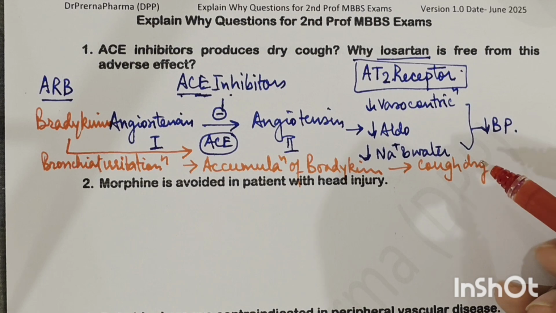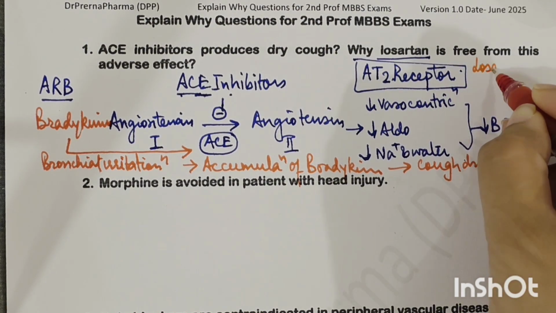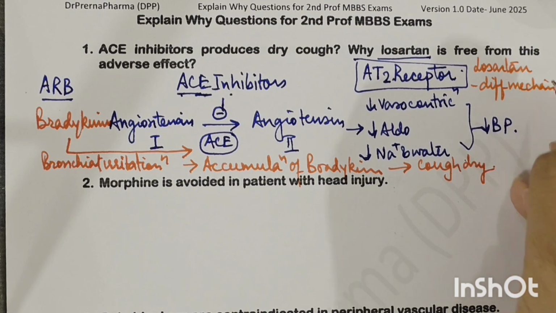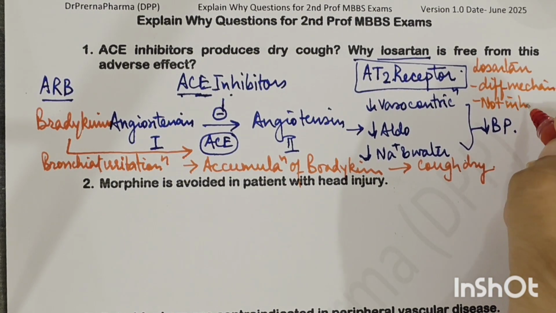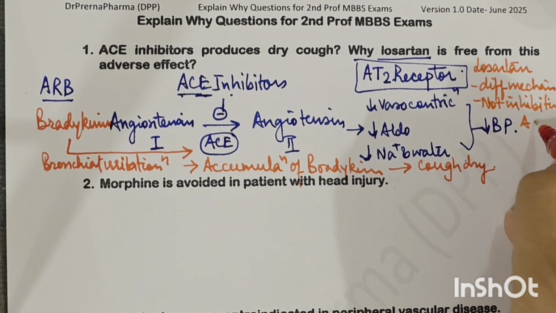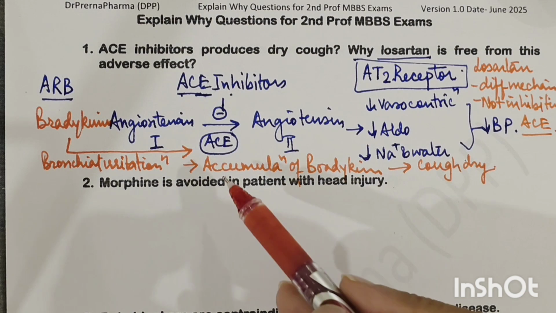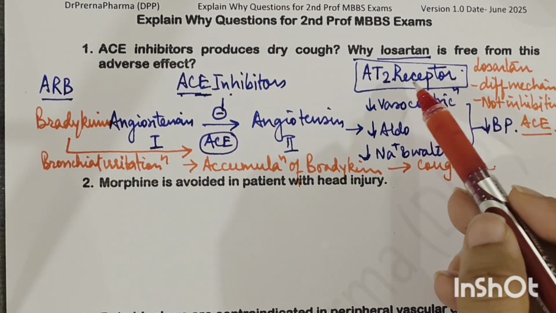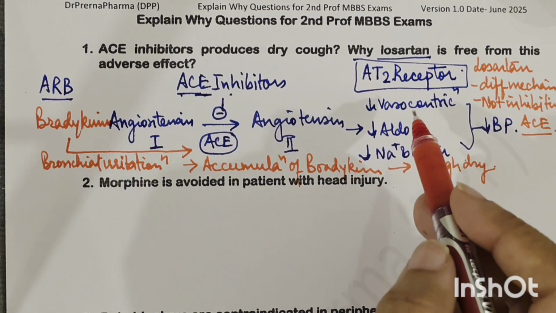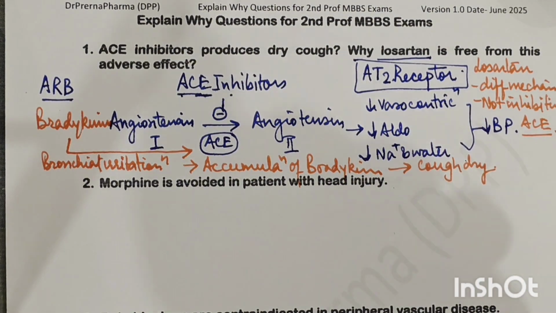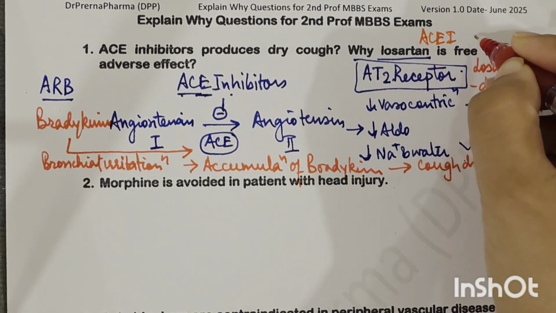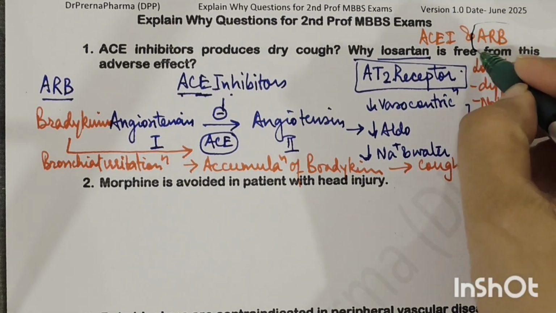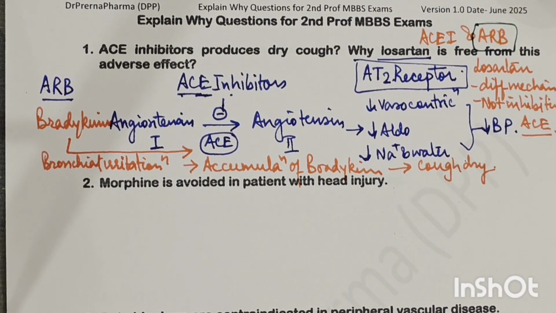Why is losartan free? Because losartan is acting by a different mechanism, right? It is not inhibiting the angiotensin converting enzyme, and because it is not inhibiting this enzyme, the metabolism of bradykinin is unaffected. So ARBs act just on the receptor, and so they are free from this adverse effect of cough, and they are preferred. So out of ACE inhibitors and ARBs, which is the preferred drug? ARBs. ARB is the preferred drug.